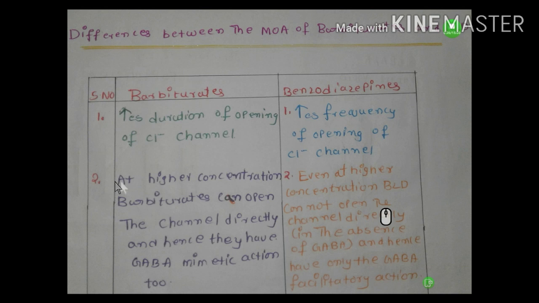Coming to the second point, barbiturates. At higher concentrations, barbiturates can open the channel directly and hence they have a GABA-mimetic action too. Coming to the benzodiazepines, second point. Even at high concentration, benzodiazepines cannot open the channel directly in the absence of GABA and hence they have only a GABA-facilitatory action.